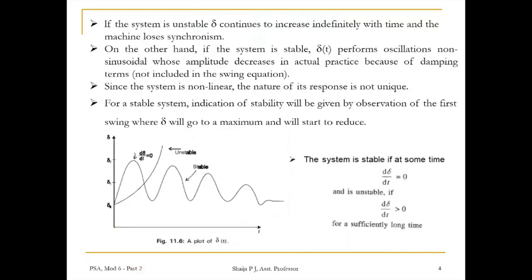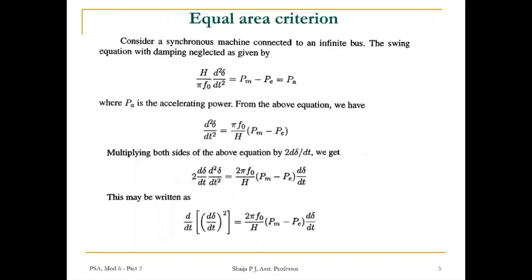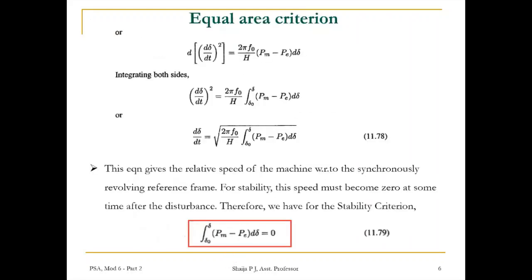After the disturbance occurs, there are some oscillations produced, and this has to be 0 at some point. So, for stability, the speed must become 0 at some time after the disturbance. Therefore, for the stability criterion, this term should be 0. That is, the integral from δ0 to δ of (Pm minus Pe) dδ is equal to 0.